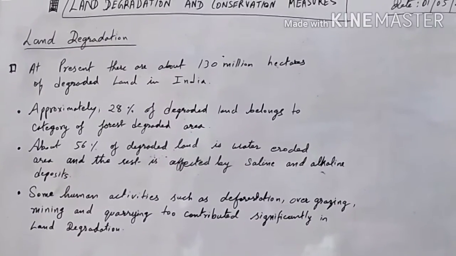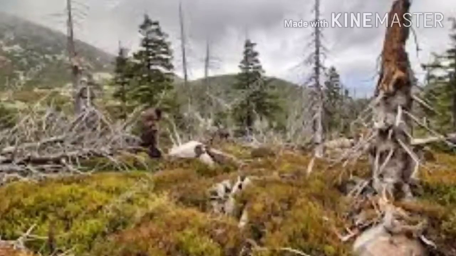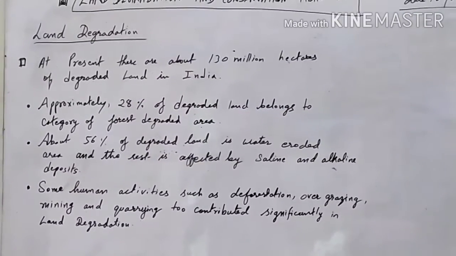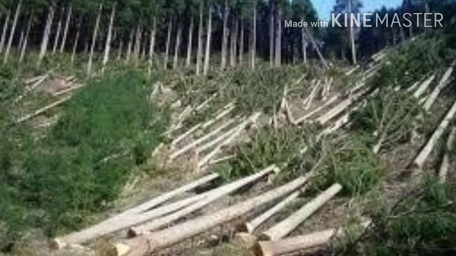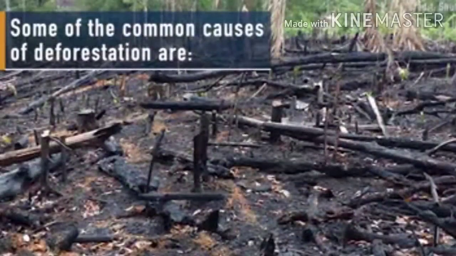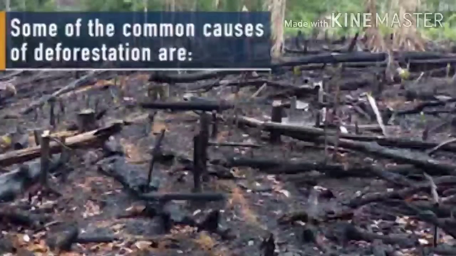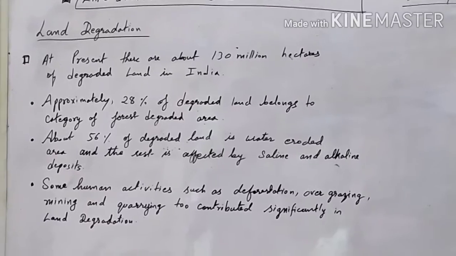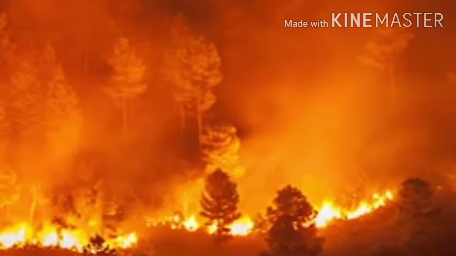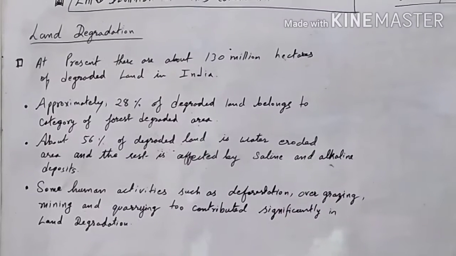In some cases the forests are not well developed, and the trees are not able to hold the ground properly. They are getting sick day by day. And in some places deforestation is taking place continuously, that is the cutting down of trees. Because of slash and burn cultivation, the forests are cleared for cropping or agriculture. So this is one of the reasons behind the forest degraded area. Forest fire is also one of the reasons for the formation of forest degraded area.